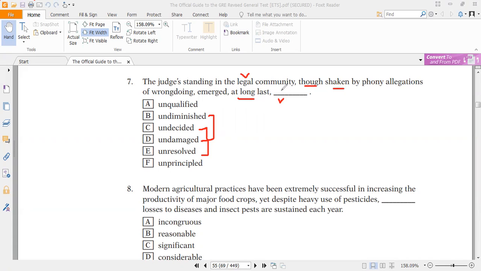So in the blank, we should use the word unshaken or something. Of the two pairs, undiminished and undamaged makes sense, and the other, undecided or unresolved, doesn't make sense because he had nothing to be resolved or something. So the correct answer should be B and D.